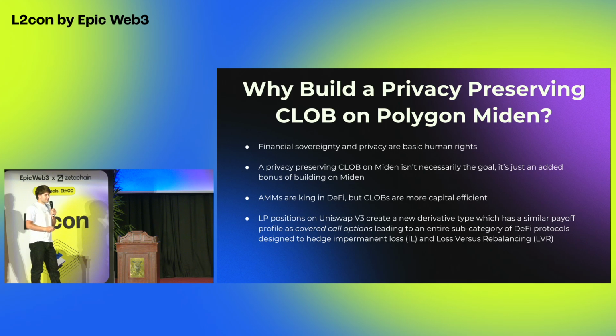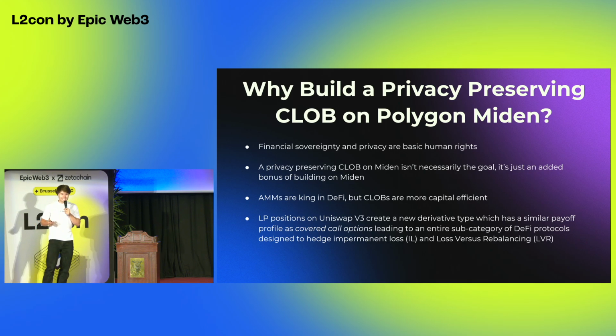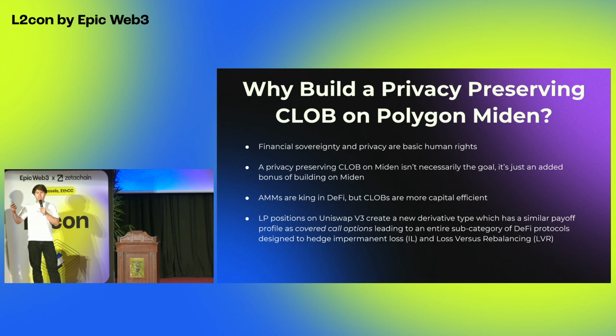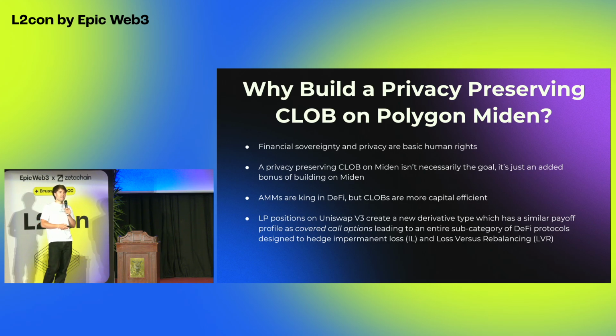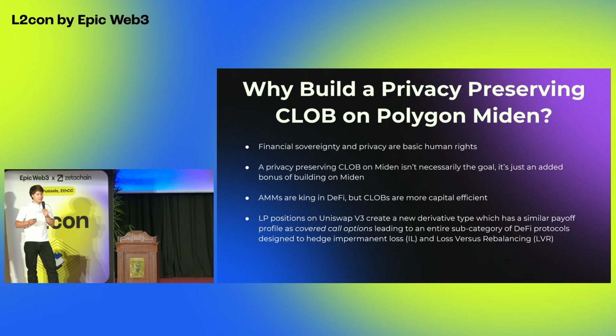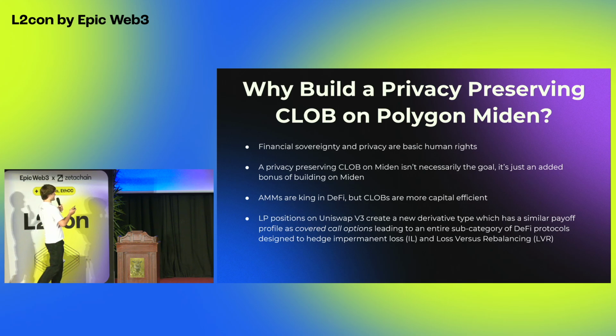But it's also important to state that a privacy-preserving central limit order book isn't essentially the main goal. It's just this really cool added bonus of building on Polygon Miden. I just think it's so cool that you can create an order book where people can be exchanging assets, and you have no idea who is exchanging these assets or the amounts they're exchanging. So I think it's just super cool that we can build this on Miden.